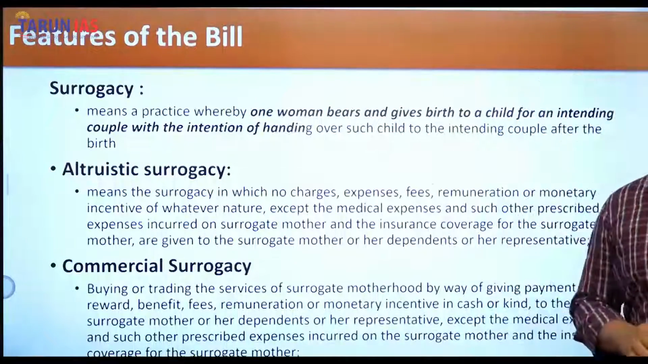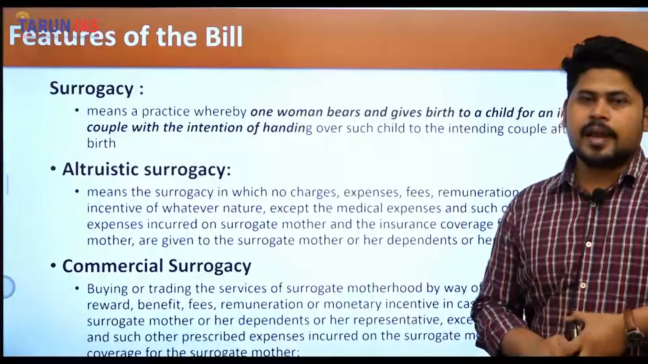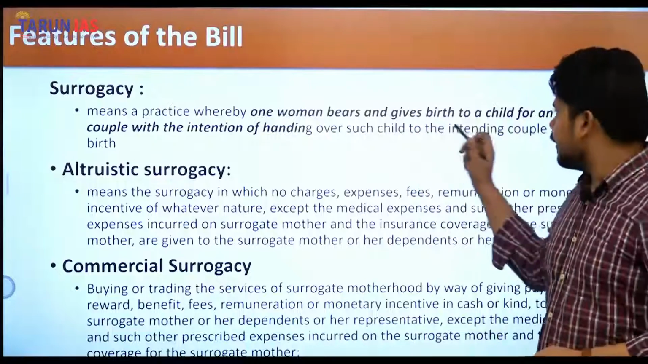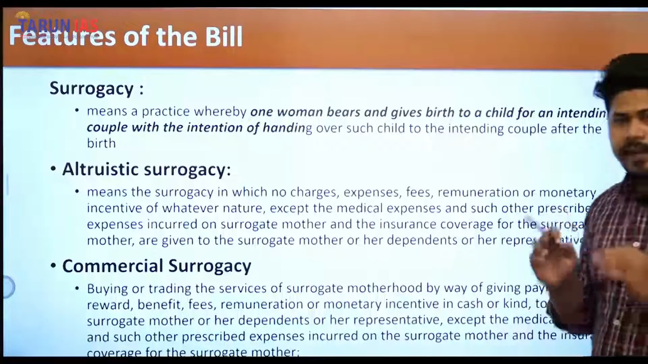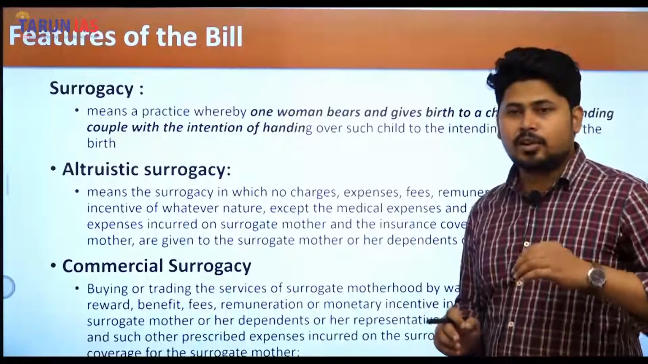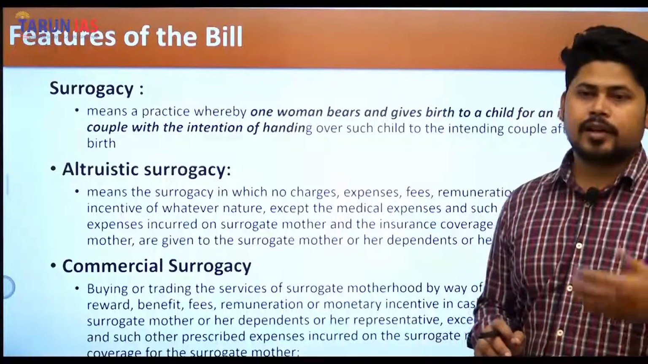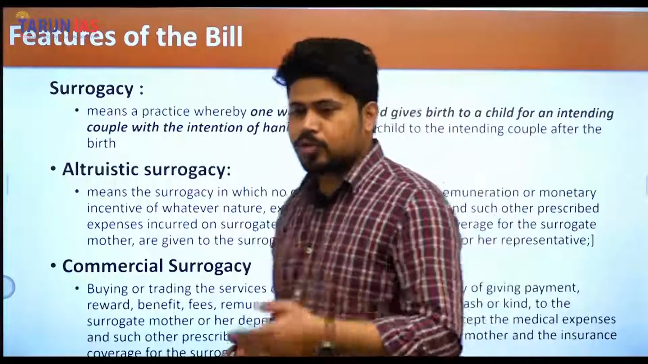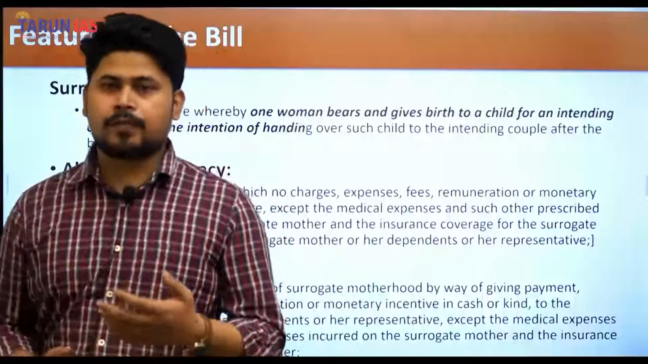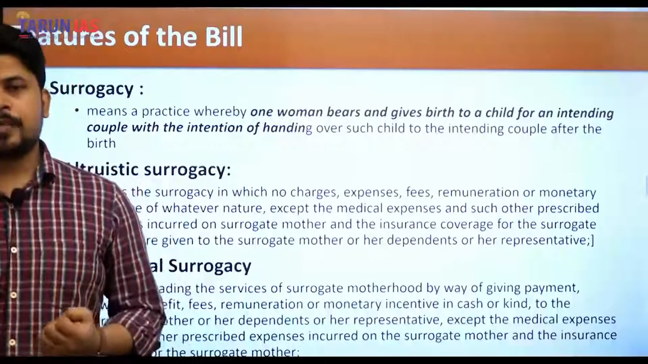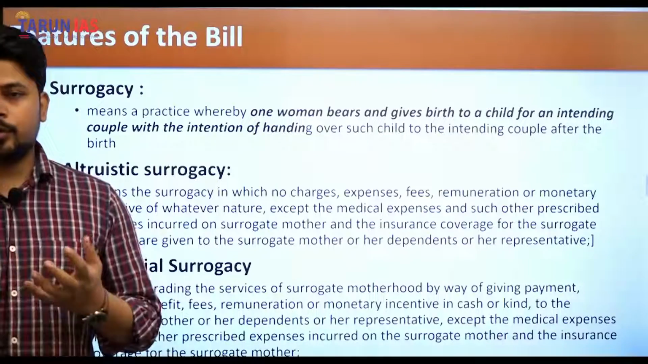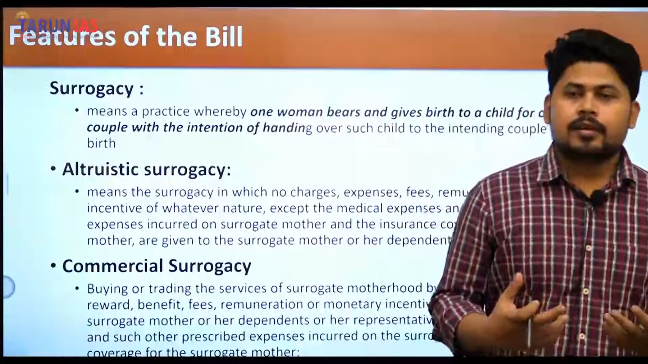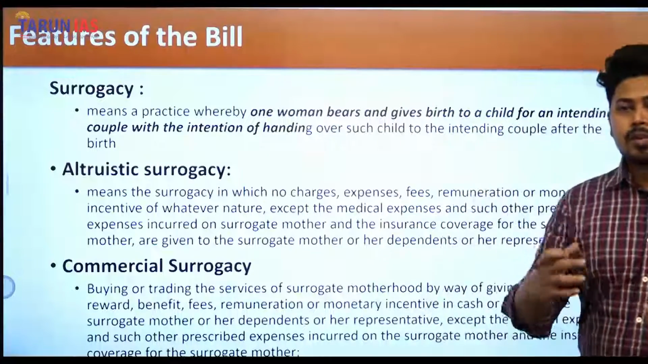Now surrogacy, as the act defines, means a practice whereby one woman bears and gives birth to a child for an intending couple with the intent of handing over such a child to the intending couple after birth. That means one woman who is not the biological mother of the child that she is going to bear is going to give birth to a child for someone else.